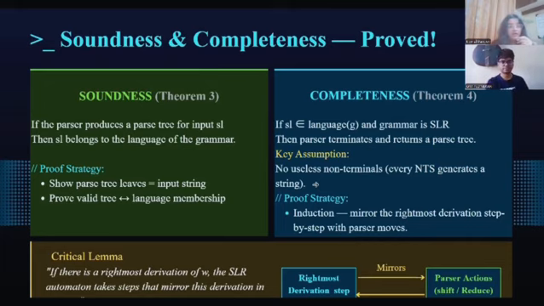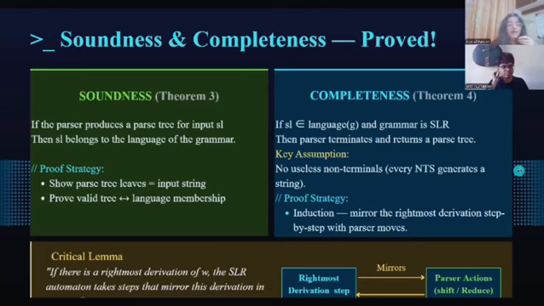Completeness. Theorem 4 says if a string is in the language of an SLR grammar, the parser will terminate and return a parse tree. The key assumption here is that there are no useless non terminals. Every non terminal must be able to generate at least one terminal string. The proof uses induction. The critical lemma supporting everything is if there exists a rightmost derivation of a word W, then the SLR automaton takes a sequence of shift and reduce steps that exactly mirror that derivation in reverse. This connection between parser execution and grammar derivations is the deepest insight of the paper.